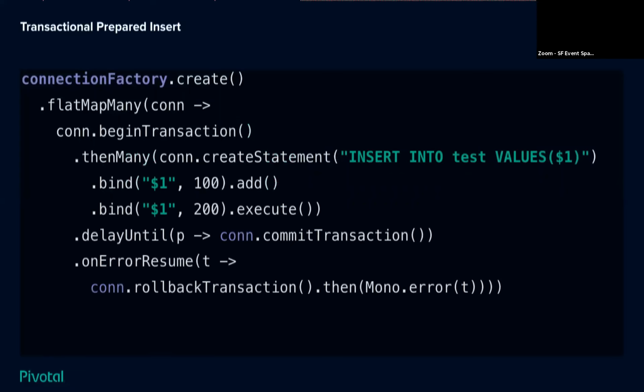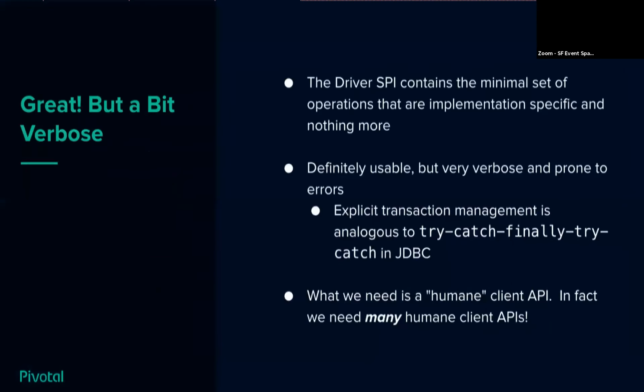We basically have the same structure of this bind, add, except we have to be in a transaction. Then we take that same connection that was handed to us a little bit earlier. Connection begin transaction returns what's called a publisher void, which basically is a signal that this has completed and there is no output. We create a statement, we do a bind, and at the end we do this delay until to make sure we commit the transaction. But if there's an error, we need to make sure to roll back the transaction, then emit the error. So we can do it, but it's a bit verbose, right?